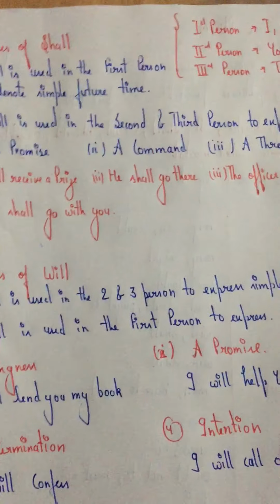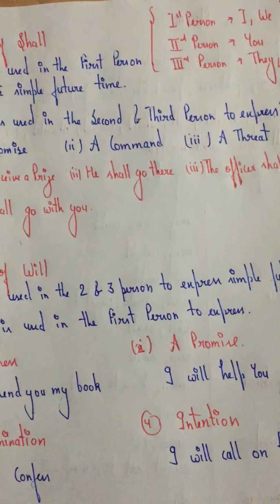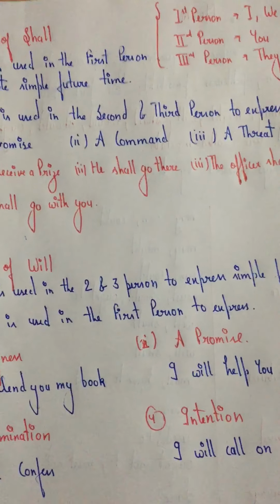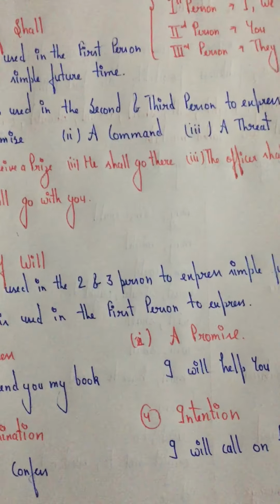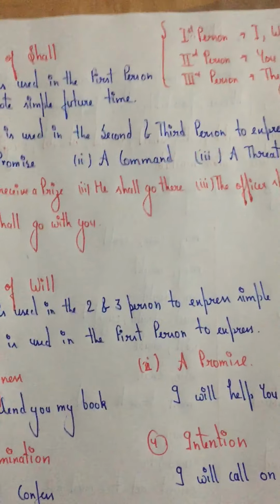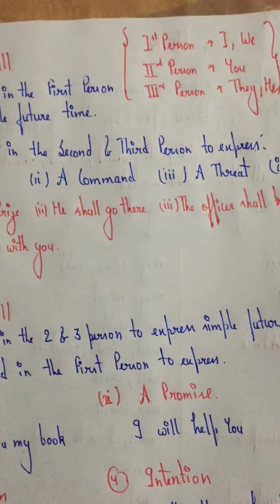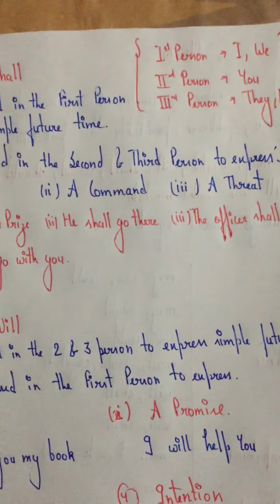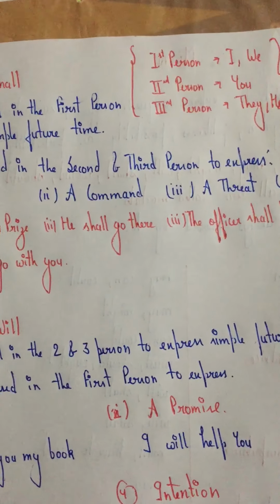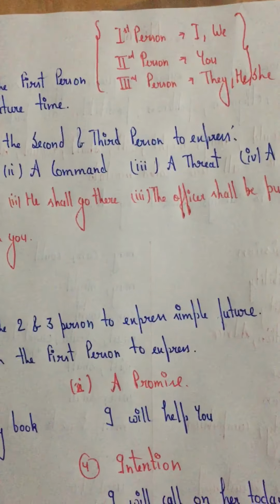What is first person? First person is I, we, the person who is talking. Right now I'm talking, so I is the first person. And I'm talking to you. You will be the second person. And about whom we are talking, he or she or they, that will be the third person.